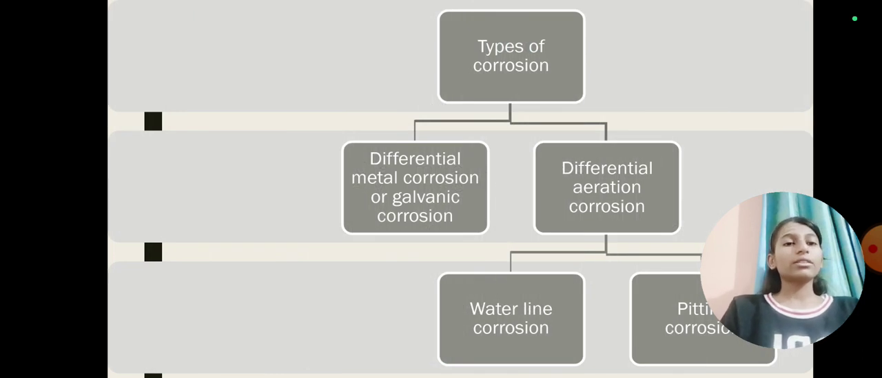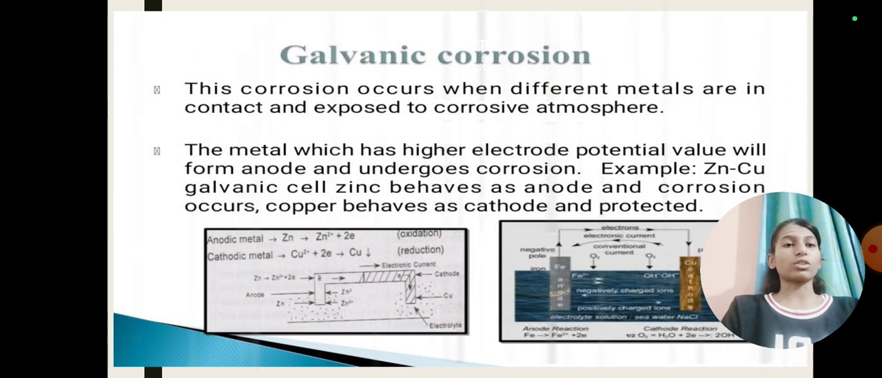There are two types of corrosion. The first one is differential metal corrosion or galvanic corrosion, and the second is differential aeration corrosion. In differential aeration corrosion we have waterline corrosion and pitting corrosion. Let us brief about differential metal corrosion or galvanic corrosion. Daniel cell is the best example for galvanic corrosion. This corrosion occurs when different metals are in contact and exposed to a corrosive atmosphere.